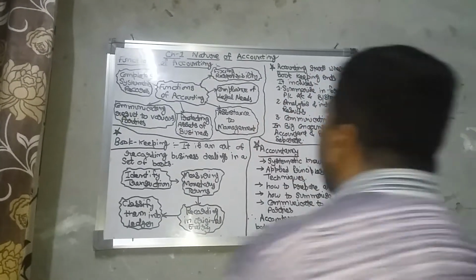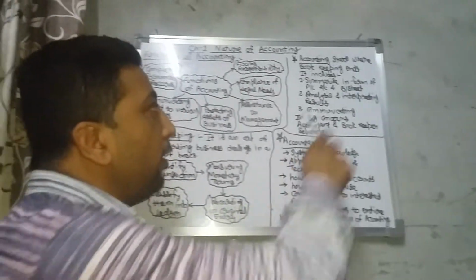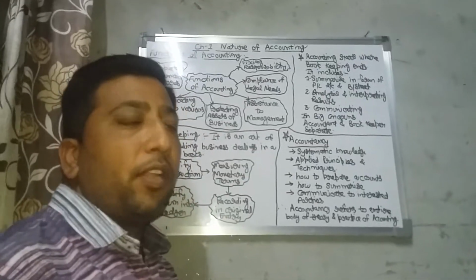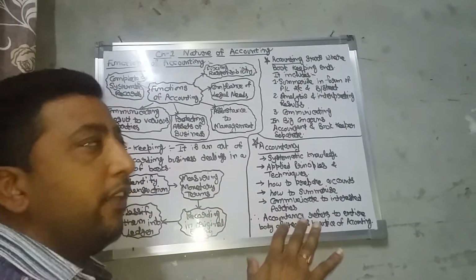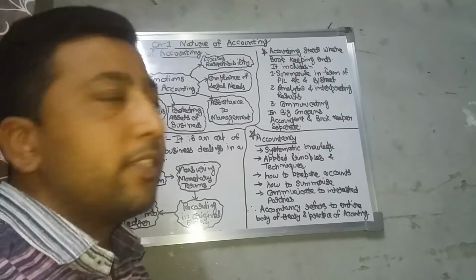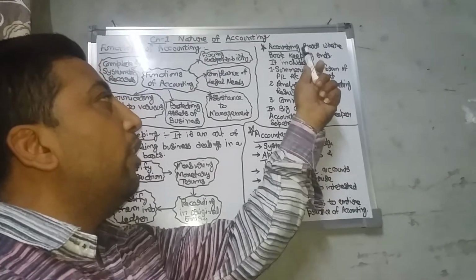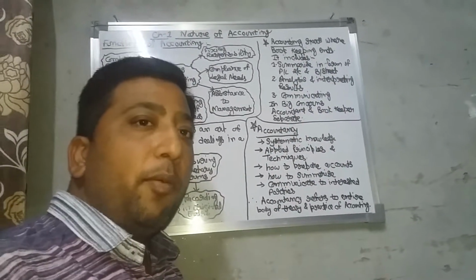Now the next topic, accounting. What is accounting? Whenever you record the books, bookkeeping ends there. After that, accounting starts. Whenever bookkeeping ends, accounting will start. So it includes several activities.